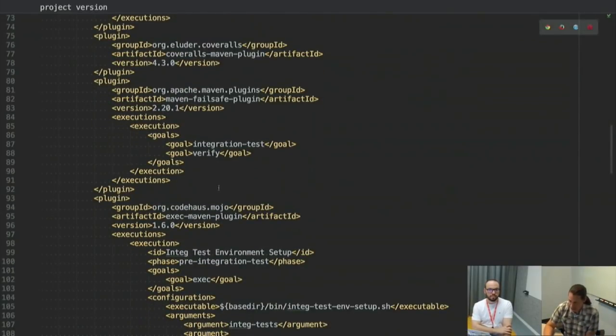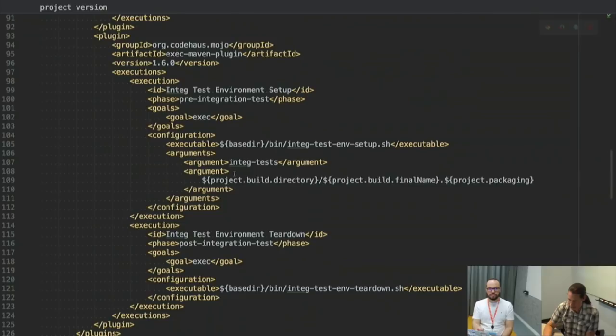So I'm probably not going to get a chance to write integration tests today, but in my serverless apps, I write unit tests, I write integration tests. So I use a plugin that does a little bit of pre-integration test setup, and that essentially runs a script that deploys my application to an AWS account, and then it runs my integration test files using Maven's standard integration test runner, and then the post-integration test step is tearing down those test stacks that were created. If people are interested, maybe we can go through this in a different Twitch broadcast. Yeah, definitely.